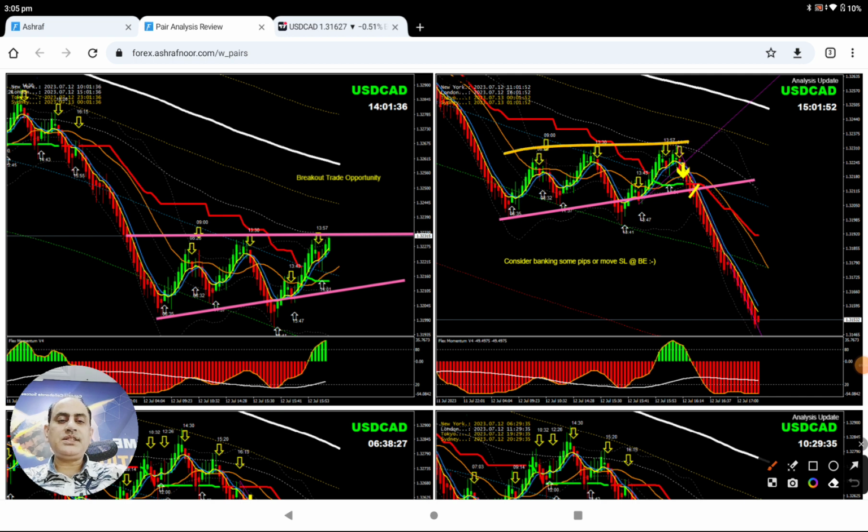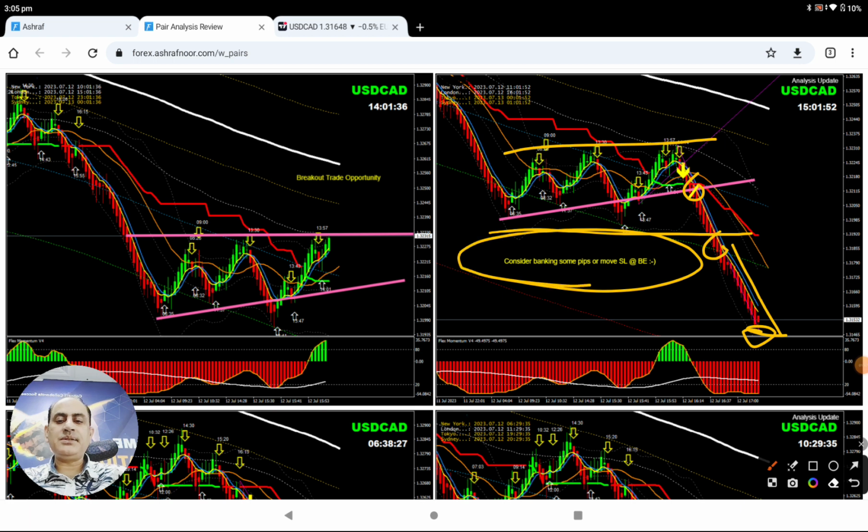So you can see it just before the news, market broke, we have big profit. As soon as the price broke the previous low and data release for the CAD, which is the rate is higher, 0.25% increase, that basically pushed dollar down further against the CAD. And then as soon as the price hit the first target, as I explained to my traders, it's time to enjoy some profit.